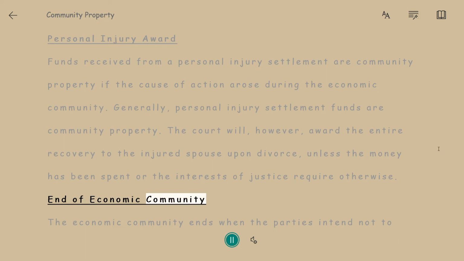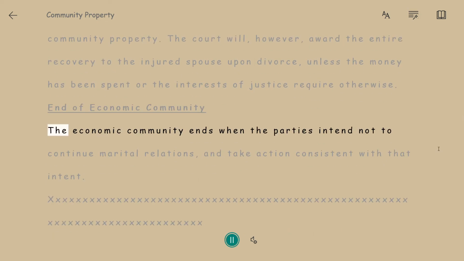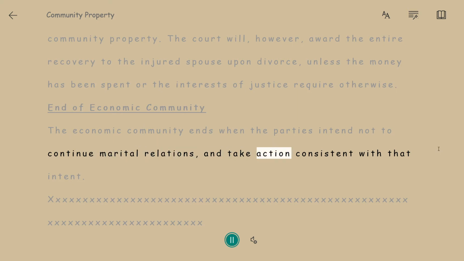End of economic community. The economic community ends when the parties intend not to continue marital relations and take action consistent with that intent.